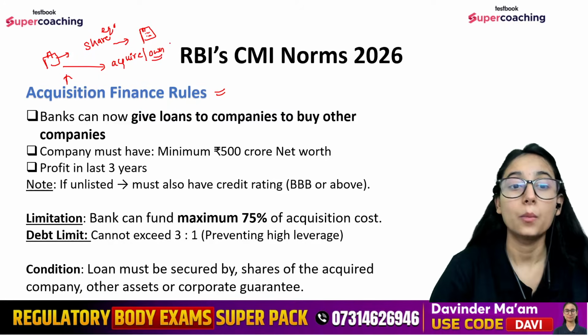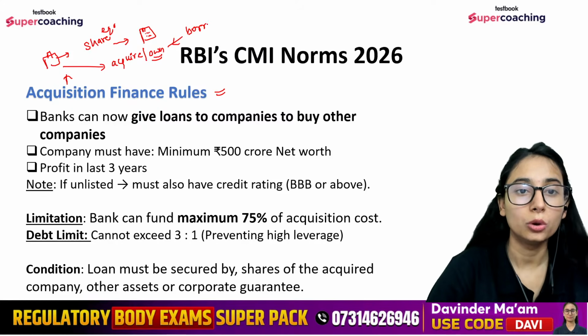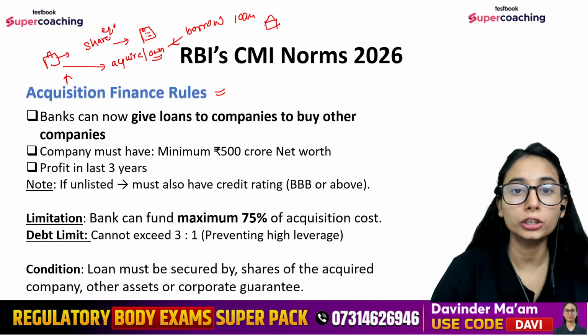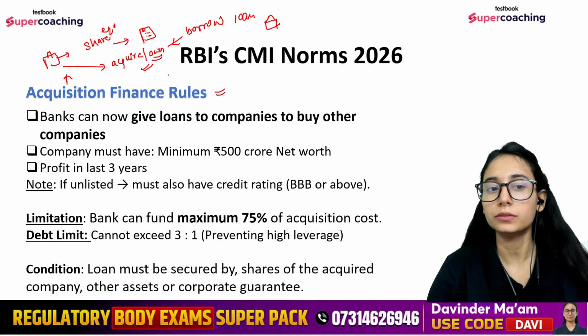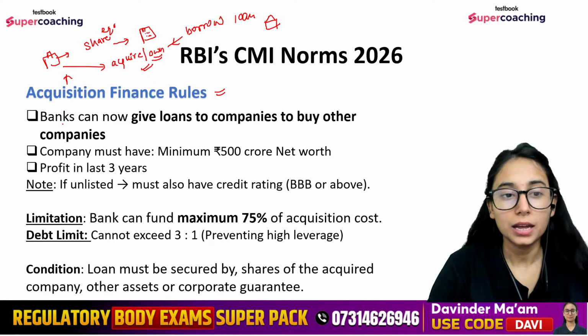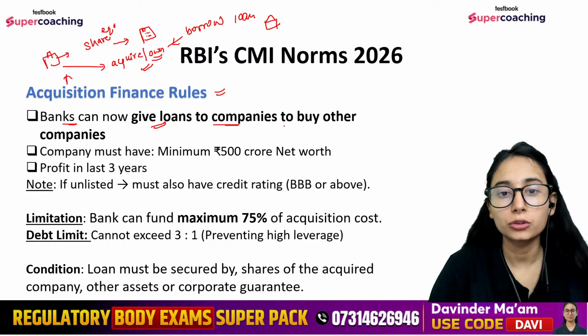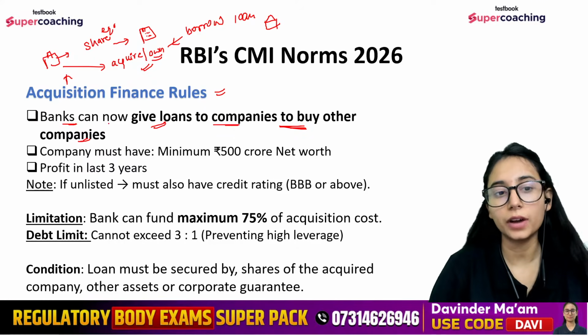Financing becomes when they borrow a loan, or we can say money, from the bank in order to do such an acquisition, right? This becomes acquisition financing. Now as per this rule, banks can give loans to these companies so that they can buy the equity shares of other companies.